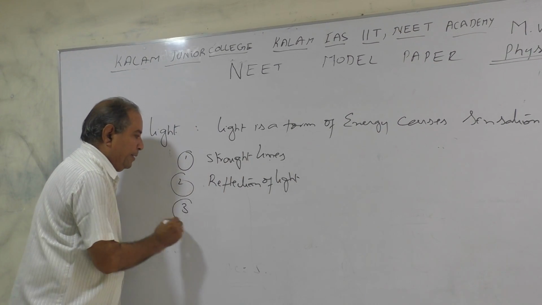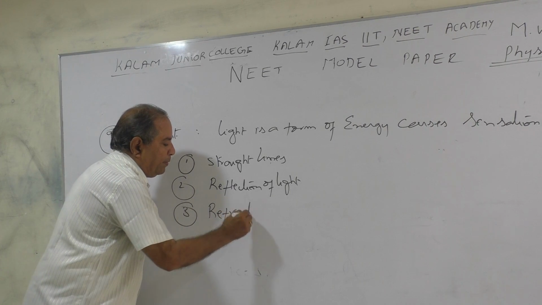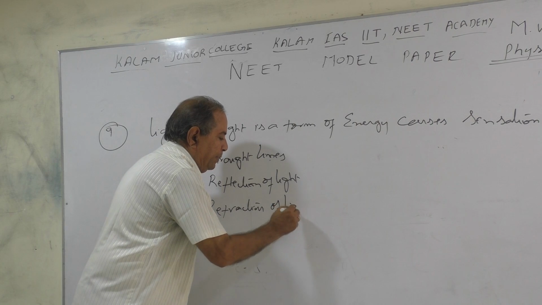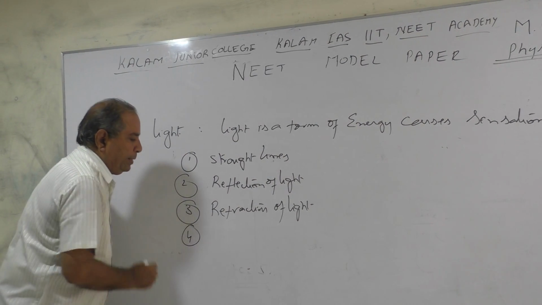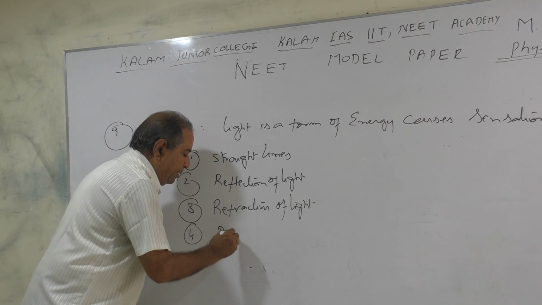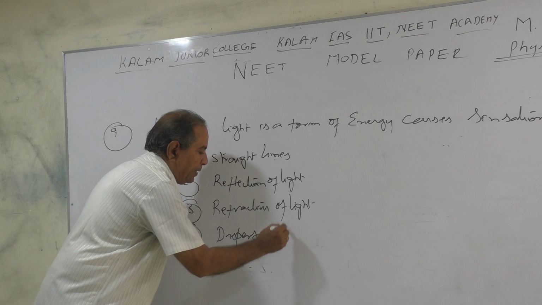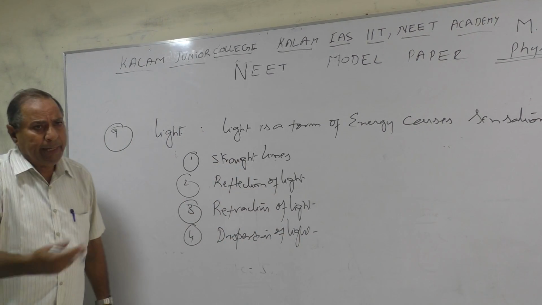Number three, refraction of light. Number four, dispersion of light. And polarization. So many properties, so many principles.